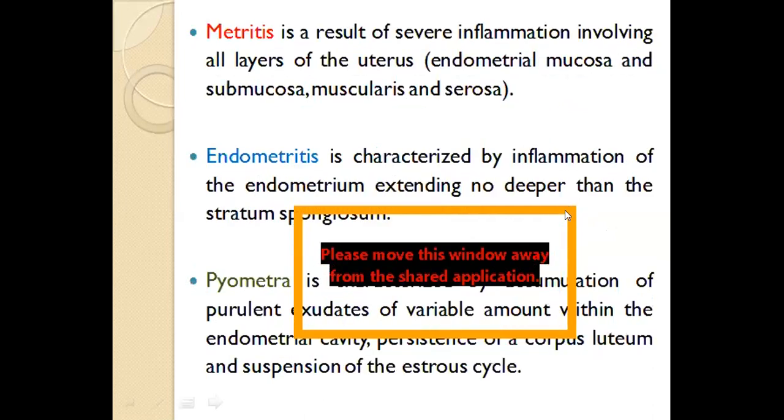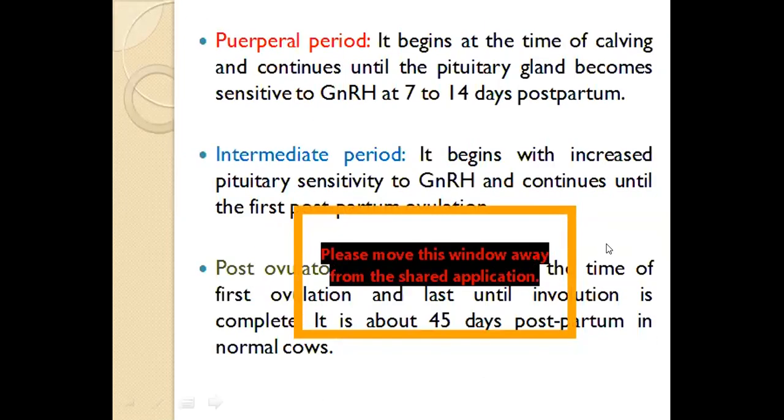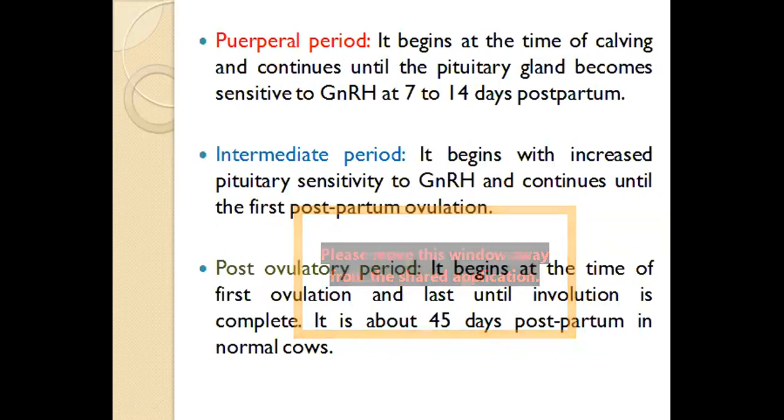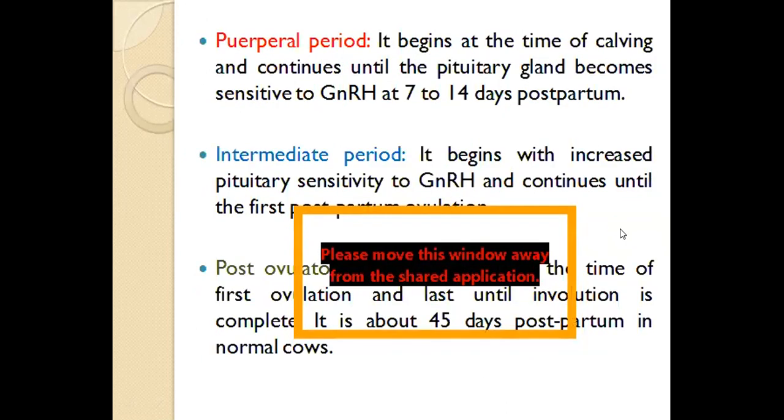Because with this involution, the pituitary gains sensitivity to GnRH and the cyclicity of the ovary starts, and by the time the first postpartum ovulation occurs, it is called the intermediate period. And the post-ovulatory period begins at the time of first ovulation and lasts until involution is complete, and it is almost 45 days postpartum in normal cows.